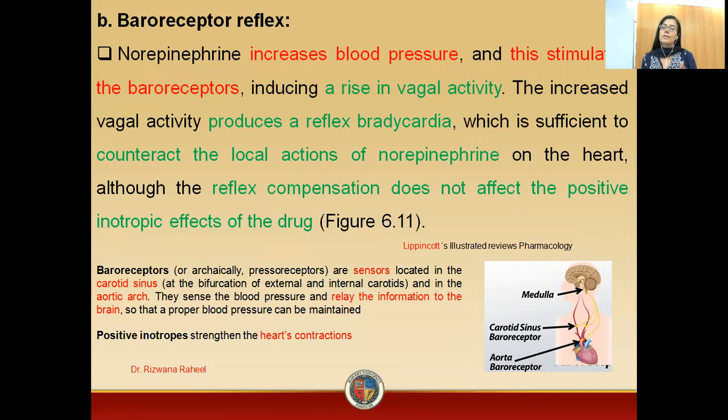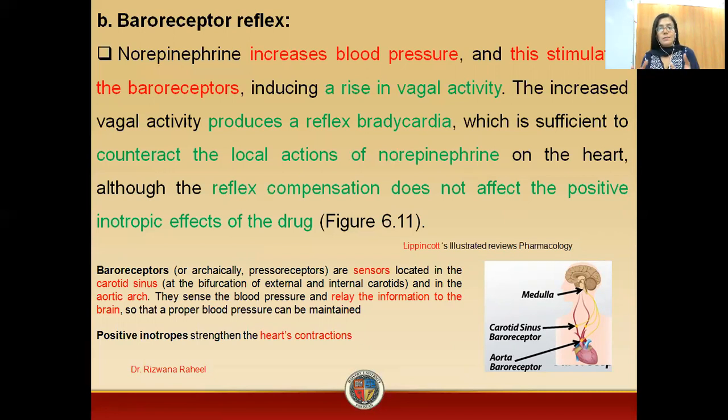Whenever there is an increase in blood pressure, it will get sensed by the baroreceptors, or it will stimulate the baroreceptors, which will then induce vagal activity. Due to this vagal activity, there will be a reflex bradycardia.